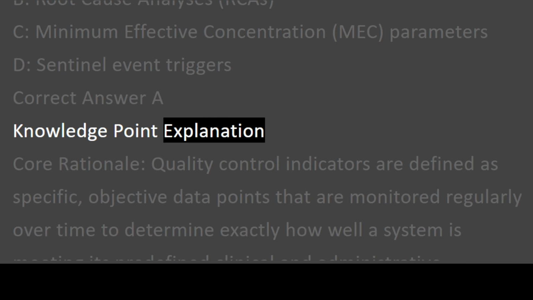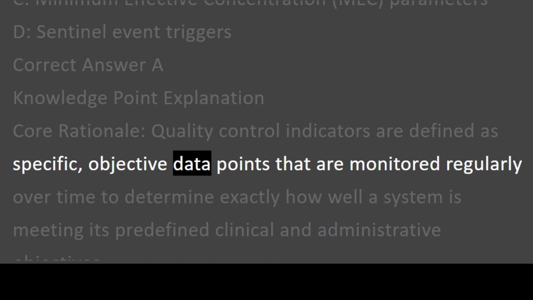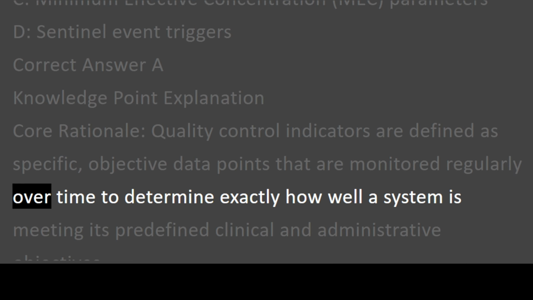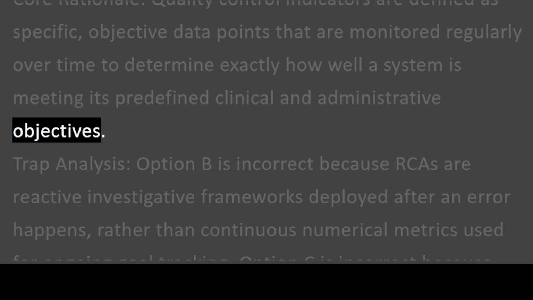Knowledge point explanation. Core rationale. Quality control indicators are defined as specific, objective data points that are monitored regularly over time to determine exactly how well a system is meeting its predefined clinical and administrative objectives.